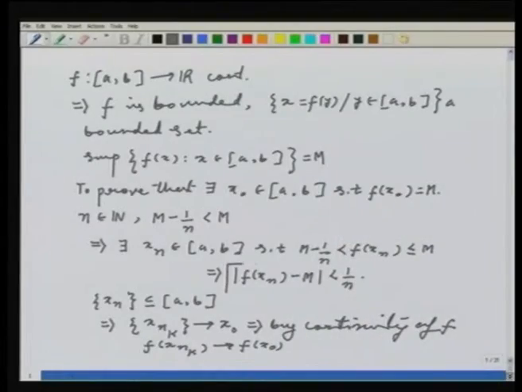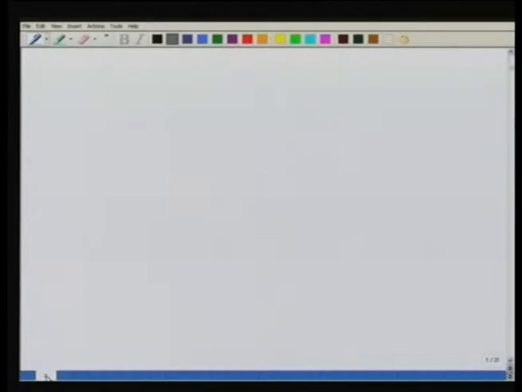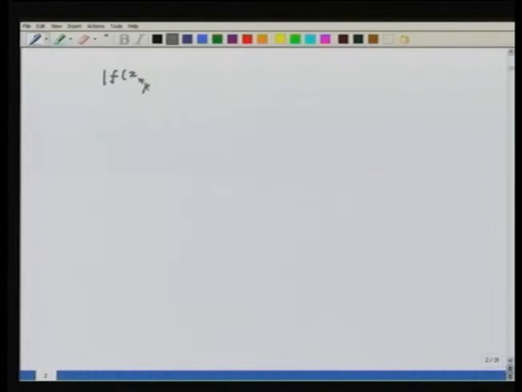So, how do we propose to show that? Well, this is where I am going to use this inequality. What does this inequality tell me? It tells me that mod of f of xnk minus m is less than 1 by nk.